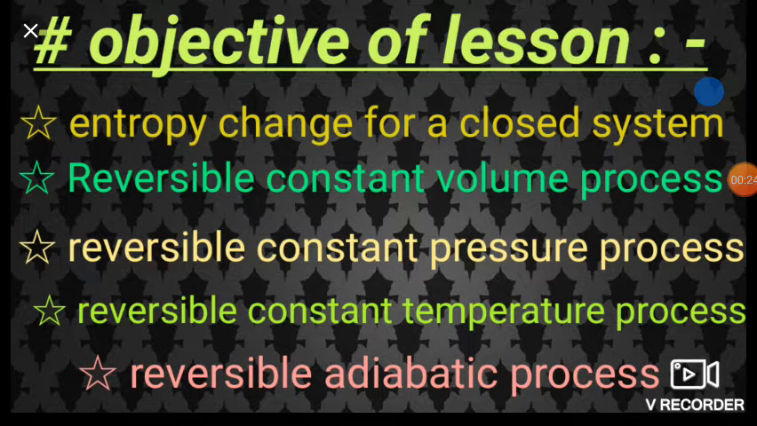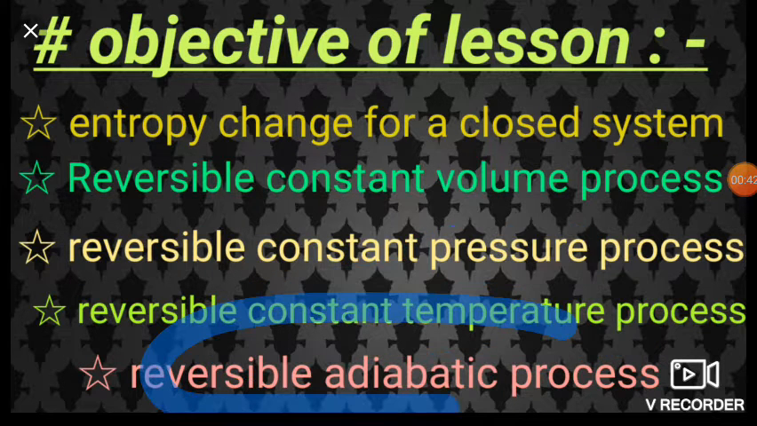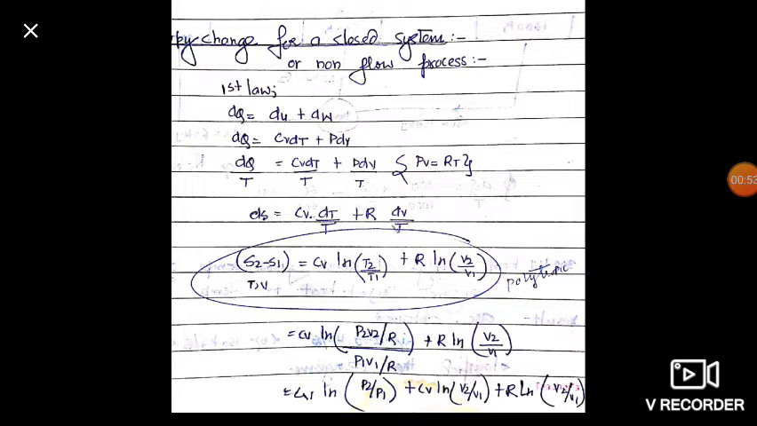Dear friends, in this, we will derive the equation for entropy change of closed system. We will derive the equation for reversible constant volume process, then also for constant pressure process, then for constant temperature process, and we will also derive for adiabatic process, which is no transfer of heat. So friends, it is entropy change for closed system.